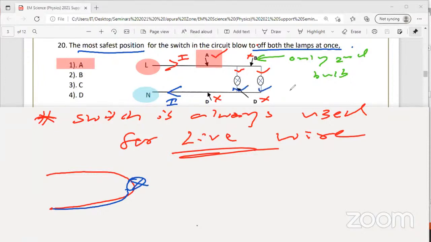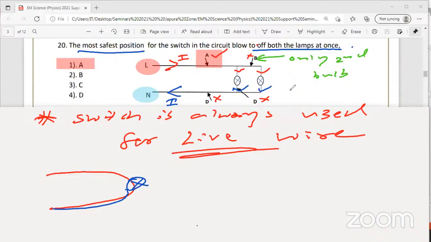For example, the water board: if you don't pay the water bill, they will disconnect the supply at the beginning. If they come only to the kitchen and disconnect, what happens? Only the kitchen's water supply is interrupted, but not the other areas. Now these days there's a power cut. Will they come house by house and disconnect the supply? No, they disconnect the supply from the place where it comes to your house. So here also you have to use the switch on the side where the electric current is entering the circuit. That is the live wire.